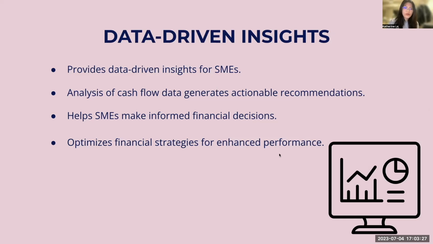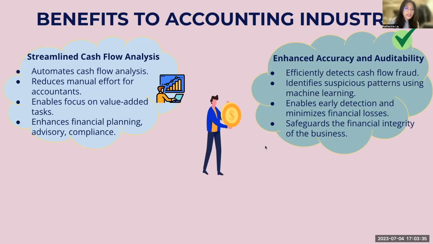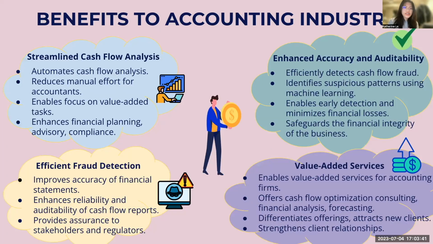And lastly, we will sum up the four benefits to the accounting industry as a whole. So first of all, it can streamline the cash flow analysis. By automating cash flow analysis, it can reduce the manual effort for accountants and enable them to focus on value-added tasks, enhancing financial planning, advisory, and compliance. Secondly, it can enhance accuracy and auditability. It can bring efficiency, detect cash flow fraud, identify suspicious patterns using machine learning, enable early detection, and minimize financial losses by safeguarding the financial integrity of the business.